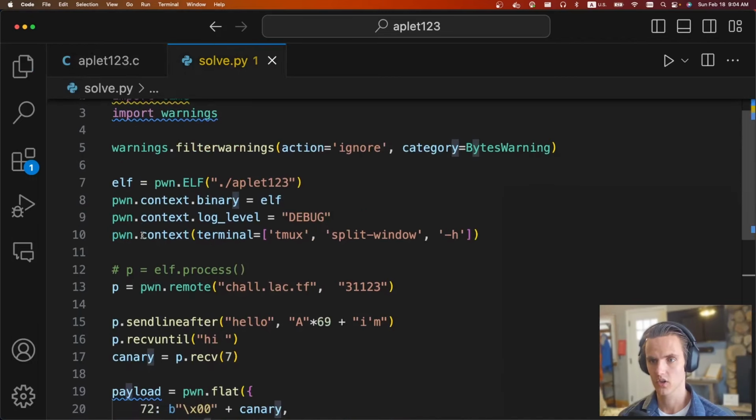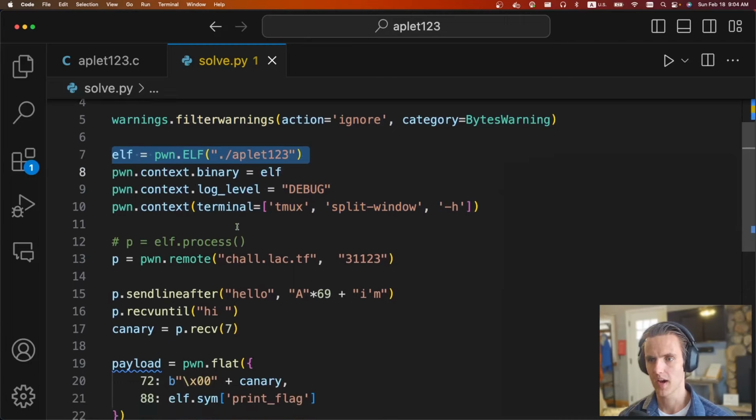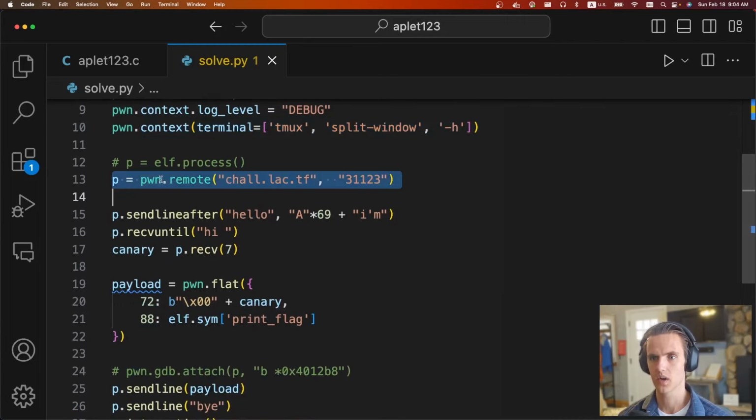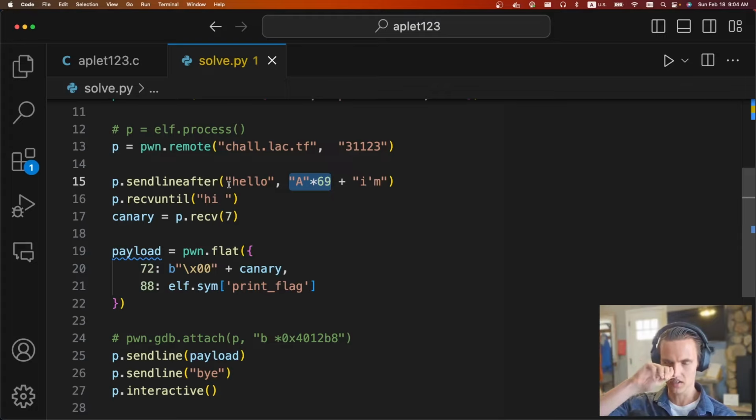So let's look at the solve script. This is pwntools, all very standard stuff. We're loading in the binary, I set some debugging stuff, and we're connecting to the remote host. The very first time, we're going to send a hello, and then 69 A's, and then "I'm". It happens that I think it was 72 bytes of stuff on the stack, and so right after that is the canary.